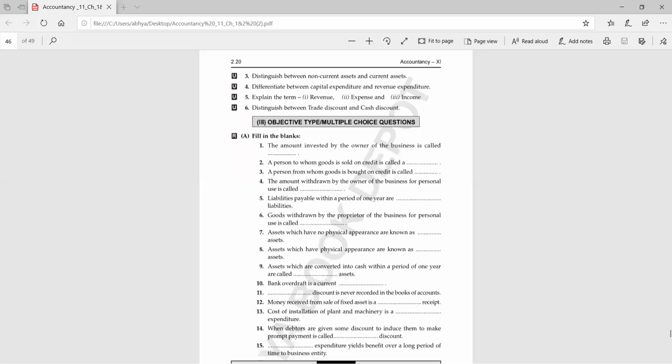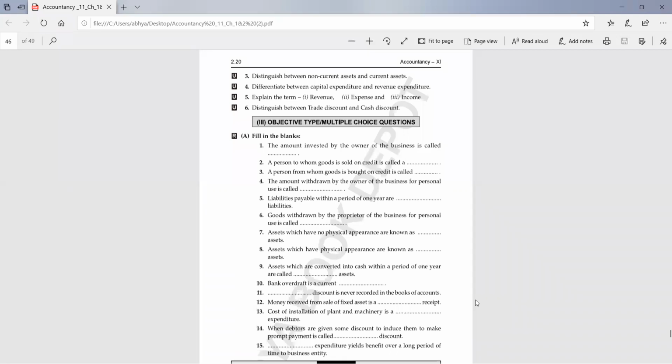Okay, ma'am. The amount invested by the owner of the business is called dash. Yes, students, you can give me the answer in writing fast. Yes, Chirag, tell the answer. Ma'am, capital. Yes, very good.